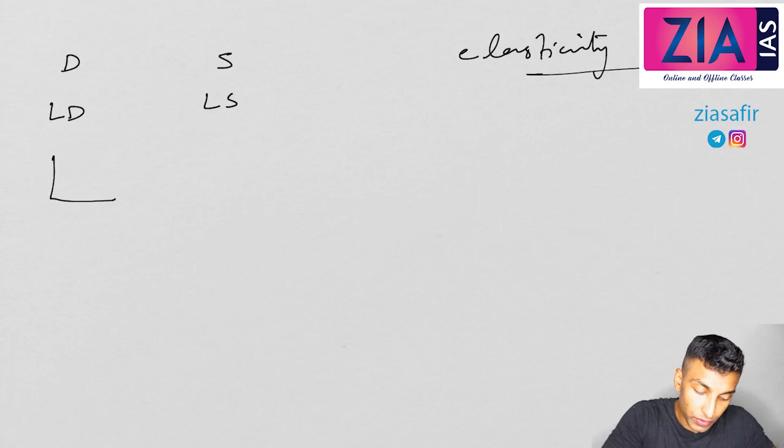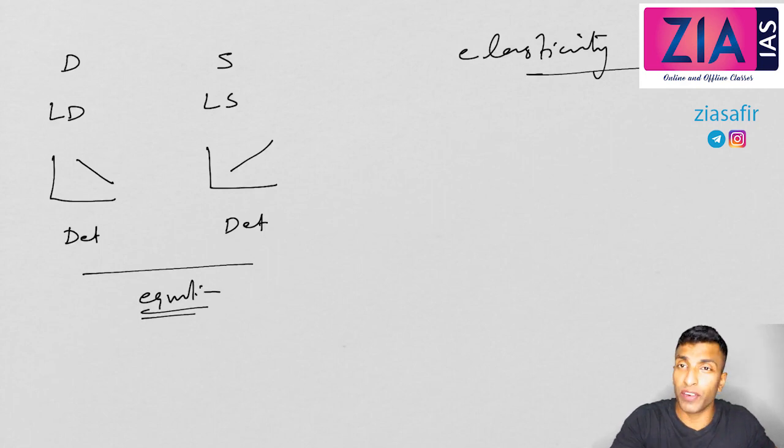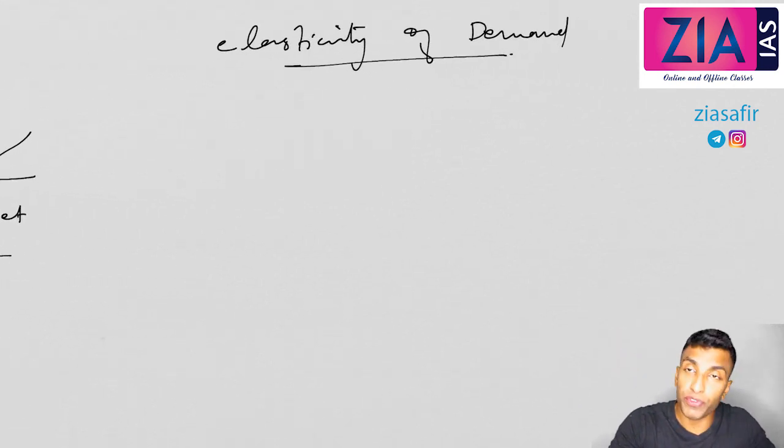talked about demand, we talked about supply, we talked about law of demand, we talked about law of supply. We have seen demand curve is downward and we have seen supply curve is upward. We have seen the determinants of demand, we have seen the determinants of supply, and we have talked about the equilibrium also, market equilibrium. We have talked about invisible hand, market mechanism. All these concepts are done. So now today we will be talking about elasticity of demand.